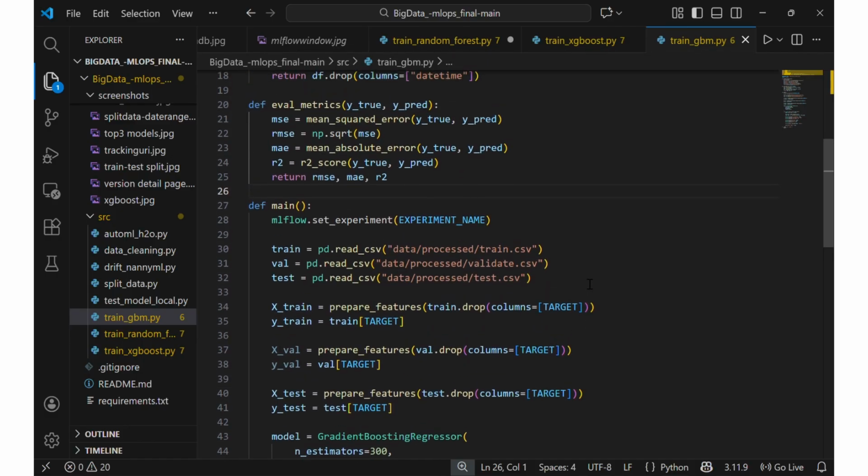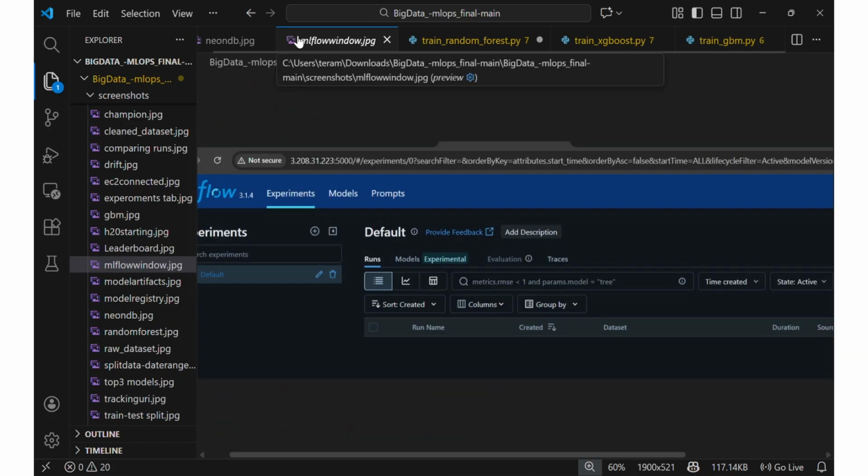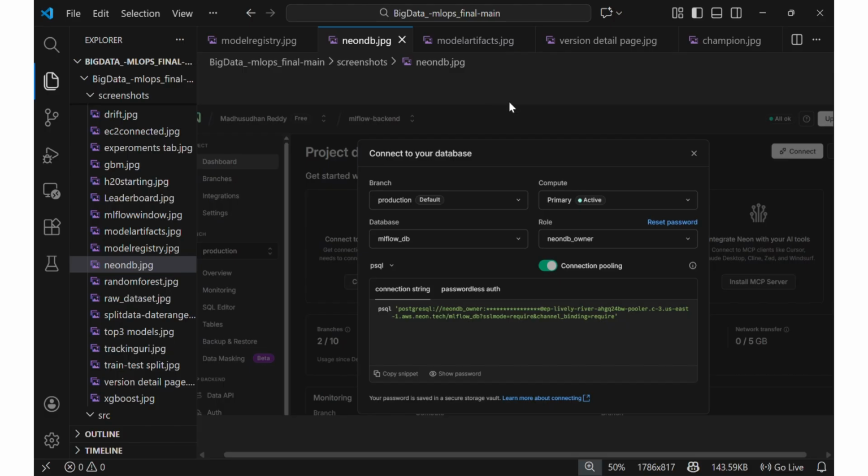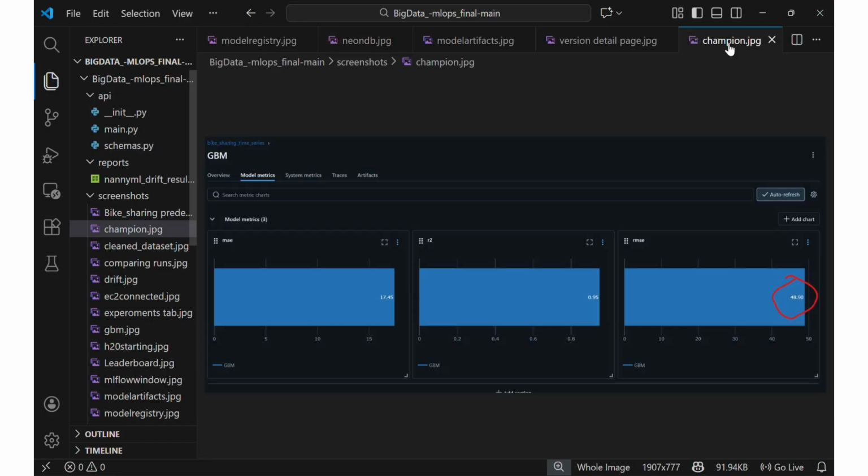All experiments were logged into a remote MLflow tracking server running on AWS EC2, using Neon PostgreSQL as the backend store and S3 as the artifact store. All three models were registered in the MLflow model registry under a single model name with multiple versions. Based on the RMSE comparison, gradient boosting achieved the lowest error and it was selected as the champion model. You can see all the screenshots here.